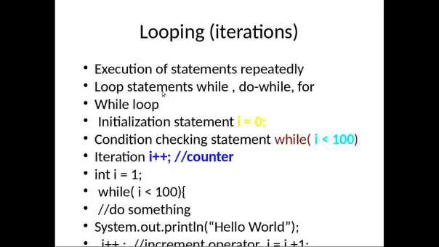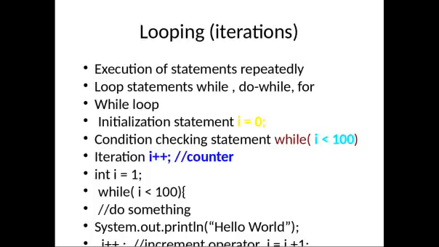Basically our loop statement is also a block statement. First of all, the initialization statement will happen. And how do you know how many times that statement will be executed? For tracking that, you need an iterator or a counter.